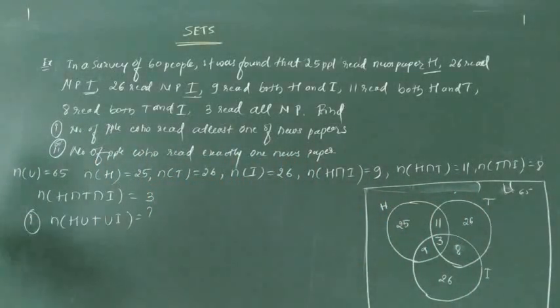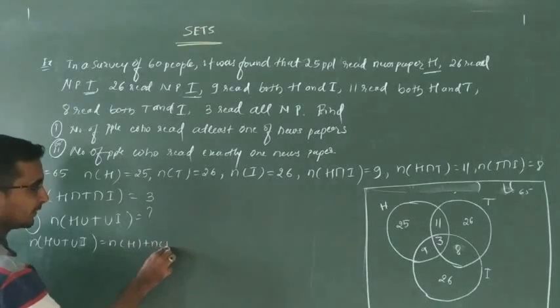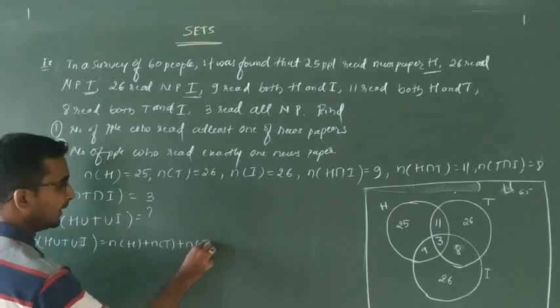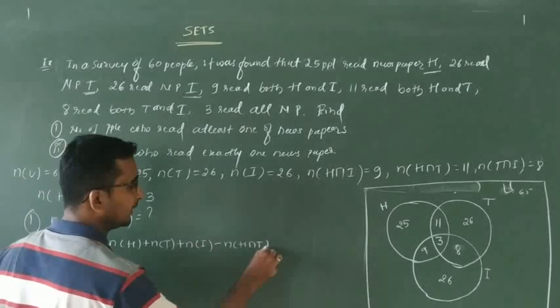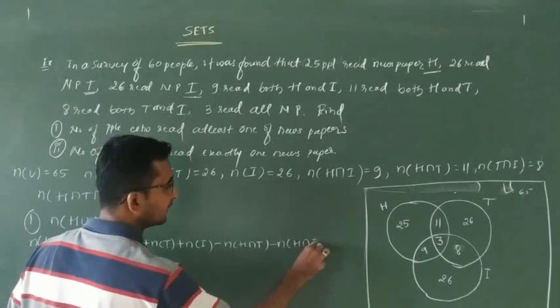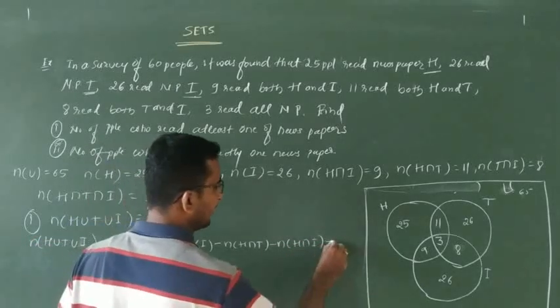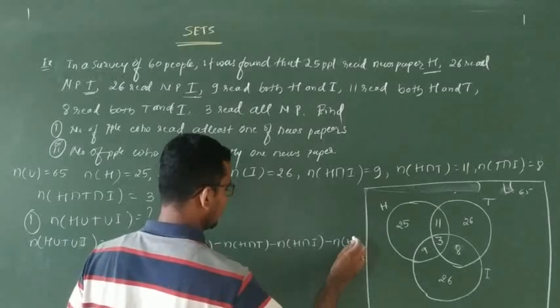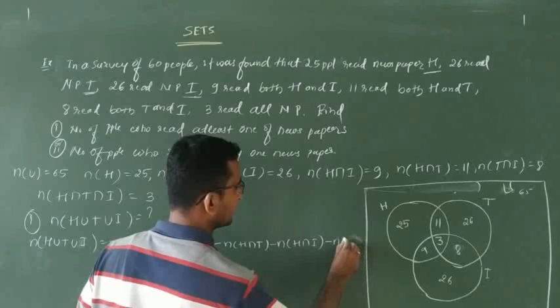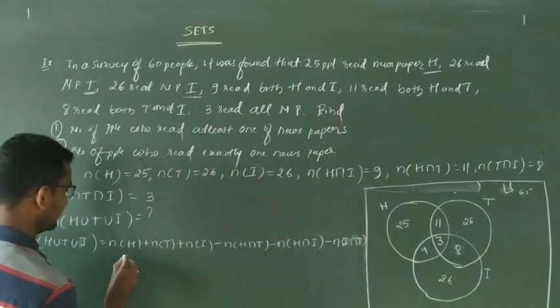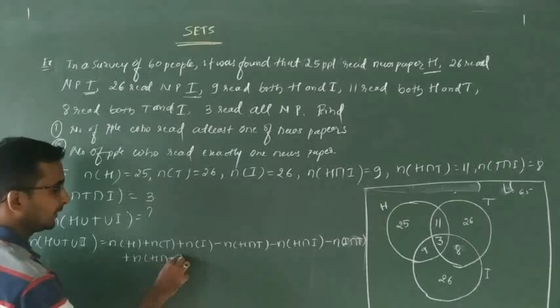Already we know the formula for H union T union I, that is N of H union T union I, which is reading at least one of the newspapers, either H or T or I. N of H plus N of T plus N of I minus N of H intersection T minus N of H intersection I minus N of I intersection T plus N of H intersection T intersection I.